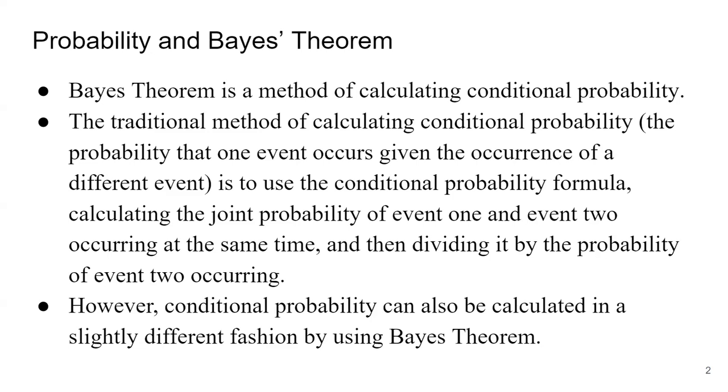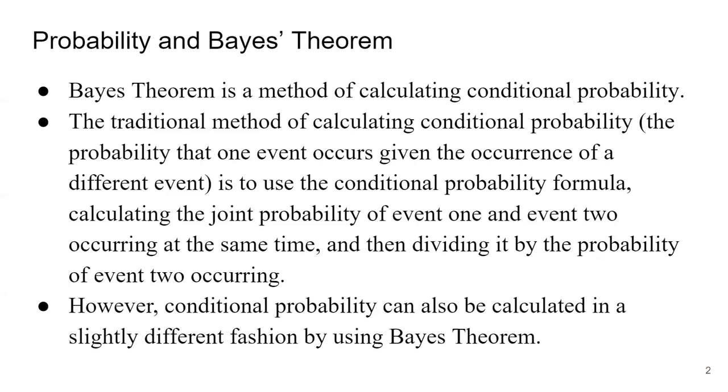We all know about basic probability, which we have studied in mathematics. So we are going to revise it a bit, and then we are going to discuss Bayes theorem also. It is very simple. Bayes theorem is a method of calculating conditional probability. Now we already know what a probability is, but what is conditional probability? So let us discuss that.